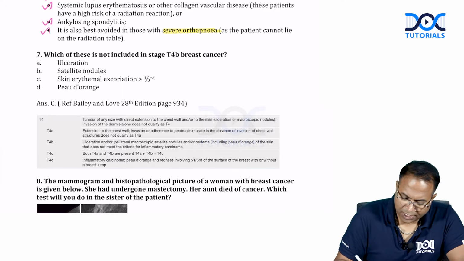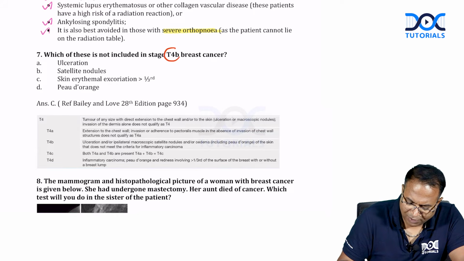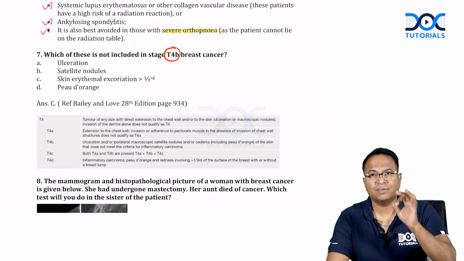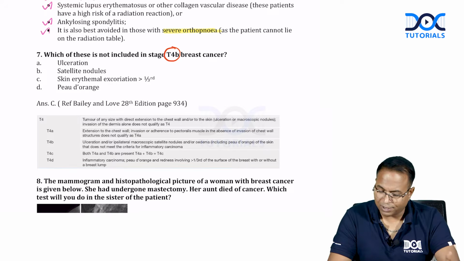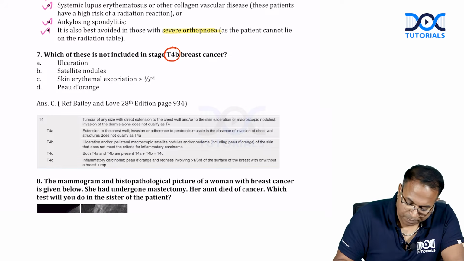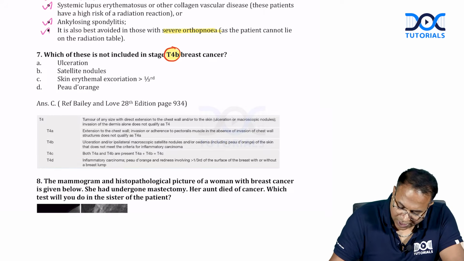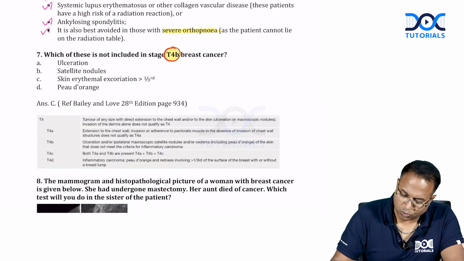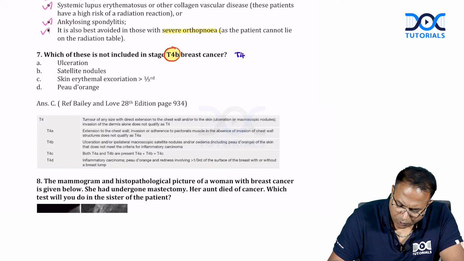So stage T4B. I always say in our regular class, breast cancer staging will definitely come in any exam. So whichever exam you study for, there will be a question on staging of breast cancer. So T4B, which is not included. Don't forget, T4B is a tumor involving the skin.